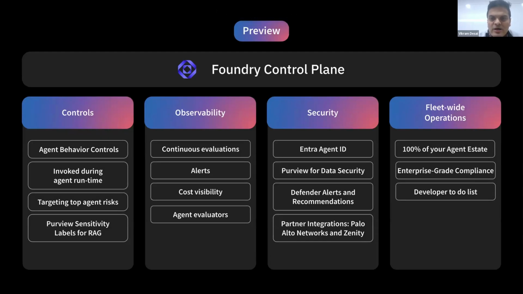I'll continue with some of the key announcements in the Microsoft Foundry area. This is where we can come in and build, manage, choose your models, as well as do your application development related to anything related to agents here for enterprise AI. At Ignite, we launched the Foundry Control Plane that unifies the management tasks in a single interface so that you can build trustworthy agents. This helps you to control, observe, secure, and build at scale.